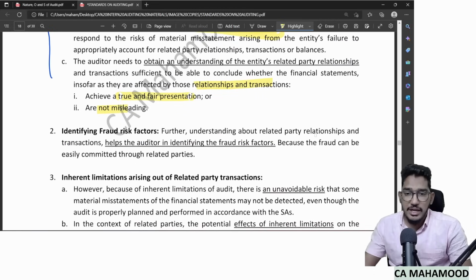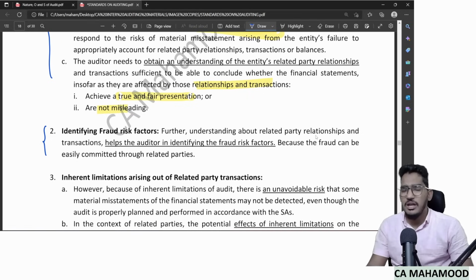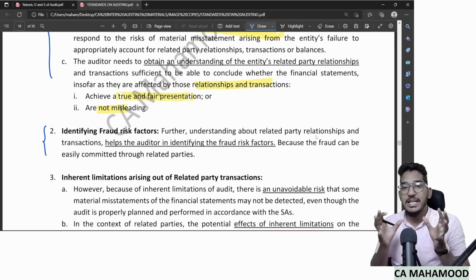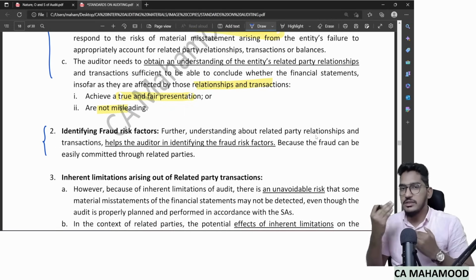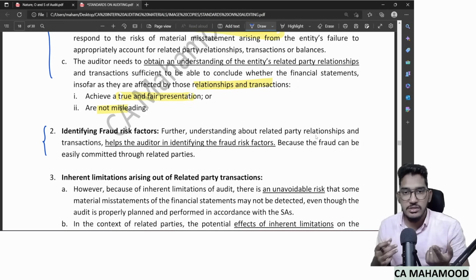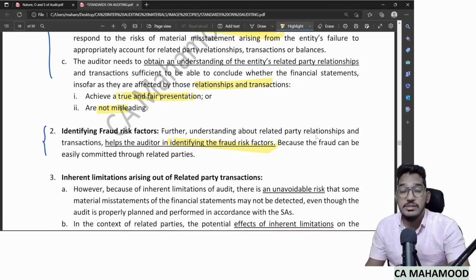And one more thing they will try to say here: having a related party transaction is even a fraud risk factor. Why is it a fraud risk factor? Because when the client is having a related party, it is very easy to manipulate. It is very easy to collude with the others. See, a third party might not act according to your instructions, but a related party always acts according to your instructions, so it is a fraud risk factor. That's why, as an auditor, you have to be very cautious while verifying related party transactions. Sometimes that will help you in identifying fraud risk factors. Sometimes that can indicate the existence of fraud also.